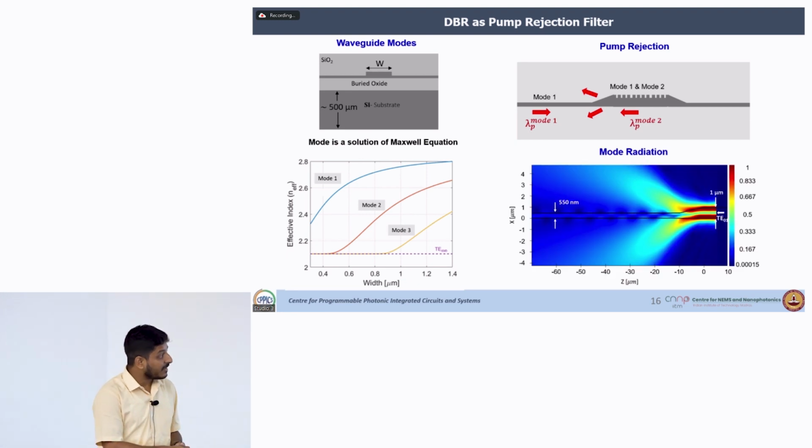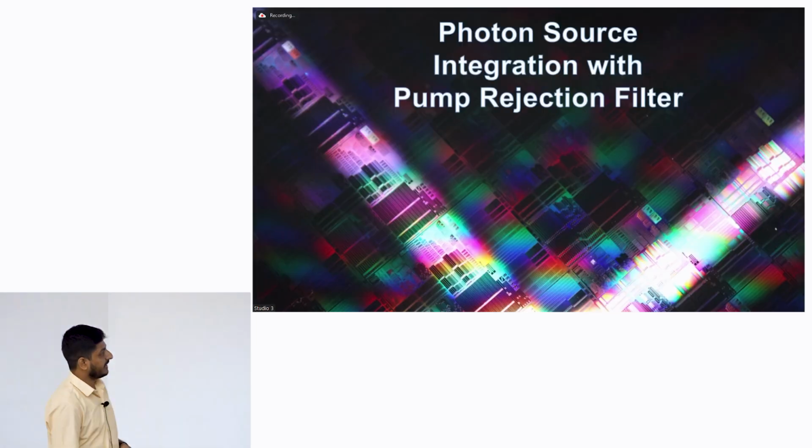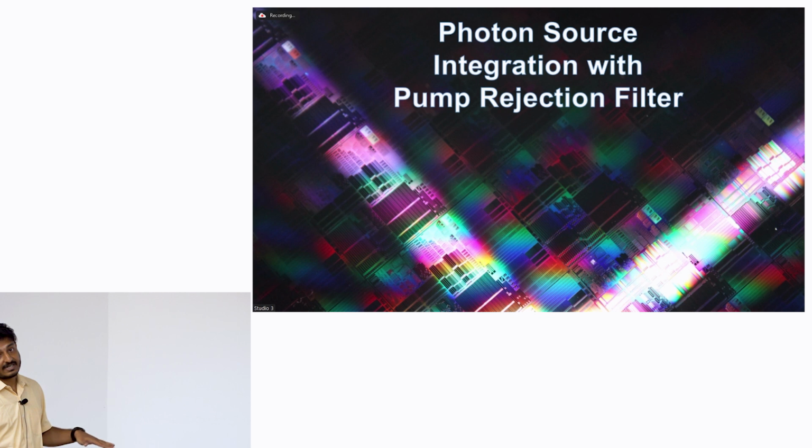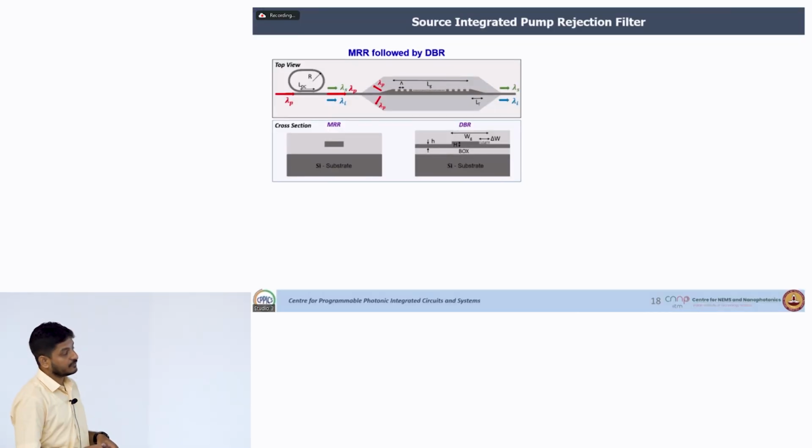So, this is the higher order mode. You can see as it propagates to the input side, it gets radiated. So, your source will be protected. Now, we integrated them together: photon source followed by the pump rejection filter. So, this is my source. I am generating this signal and idler here, and when it is passing through this pump rejection filter, at the output we will have the signal and the idler.